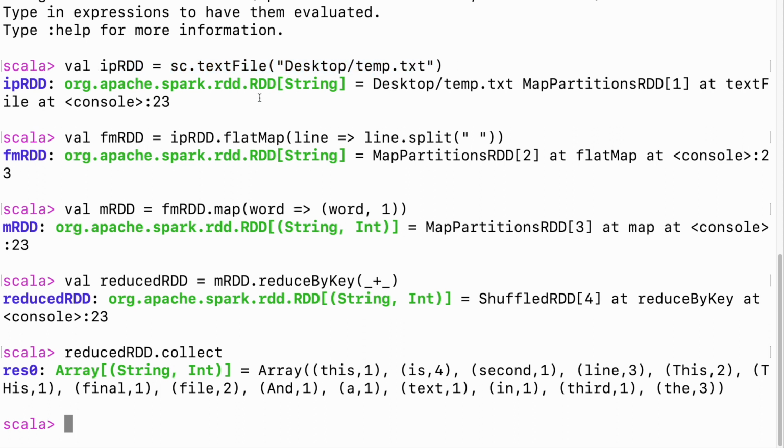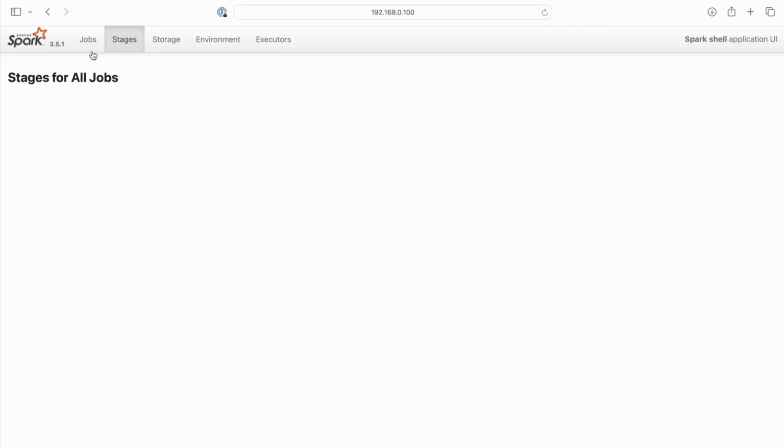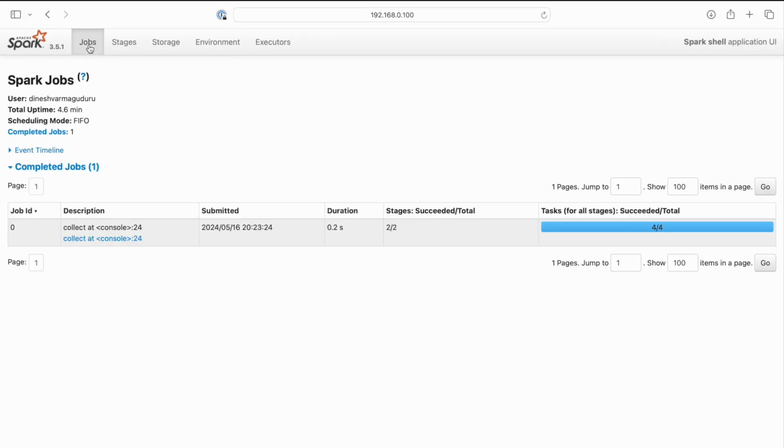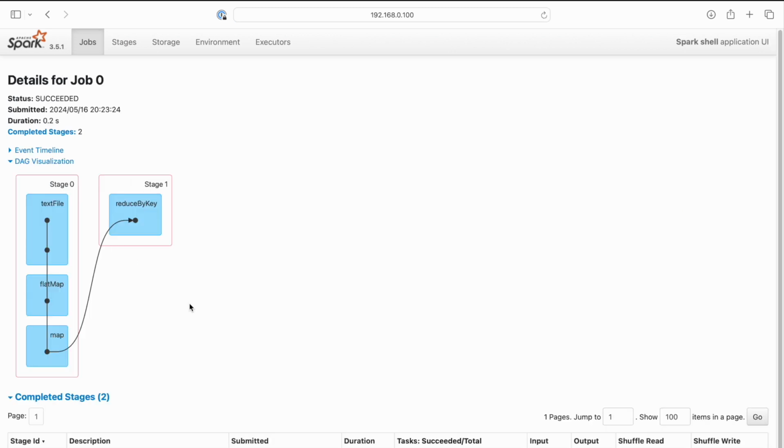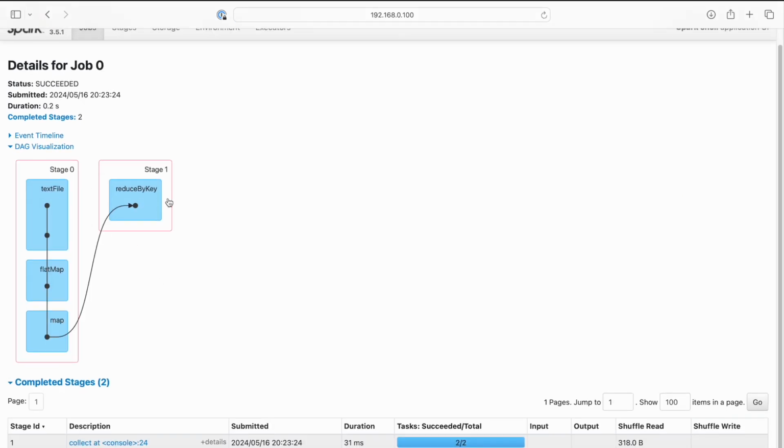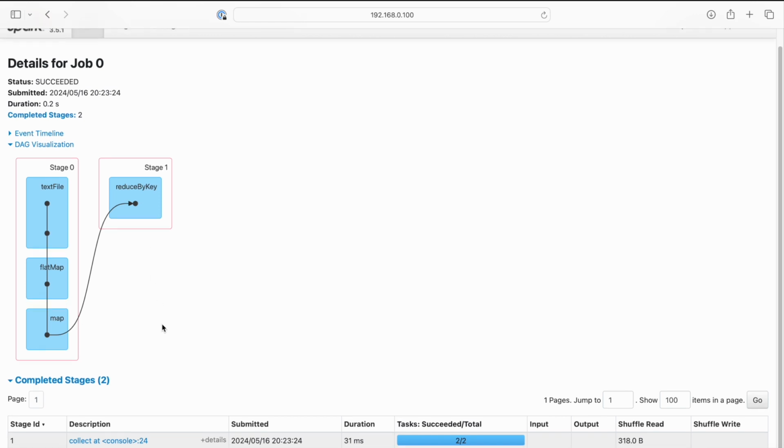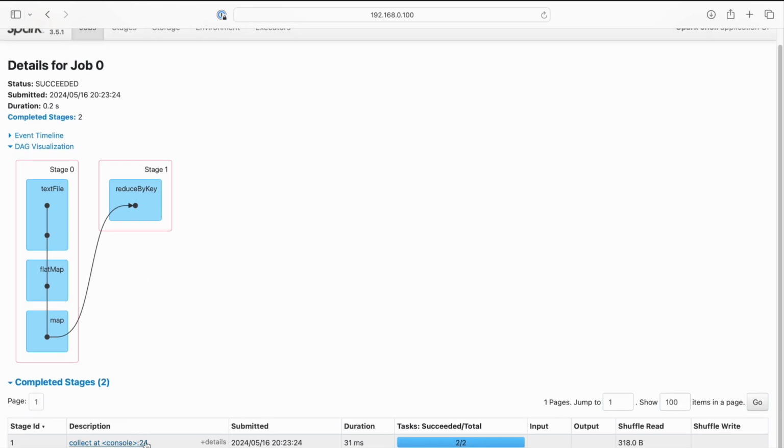So all these steps in sequence will be executed by Spark. We can see that in UI now. When we go to jobs, this collect is executed, right? We click on collect. It is showing two stages. One is reading the text file, then applied a flat map, then applied a map, then applied a reduce by key. On top of that, we have the collect operation. So this is how Spark is a lazy evaluation engine, and all the transformations in Spark are lazily evaluated.